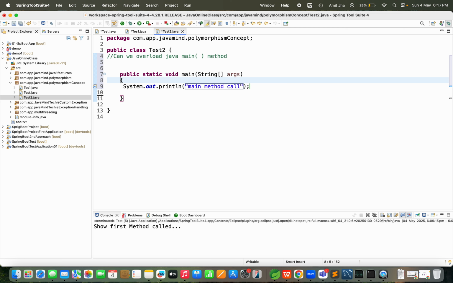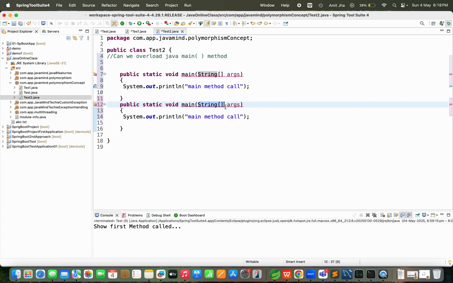Correct? Main method call. And see, if I am going to call the other overload method, the same thing I am going to copy and paste here. This time I am removing this thing because I am going to overload. I am going to pass int a. Yes or no? This time I can write int method call. Yes or no?